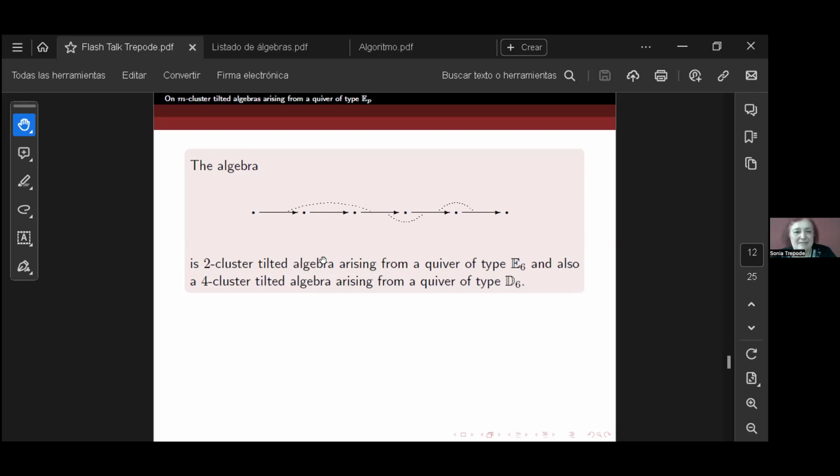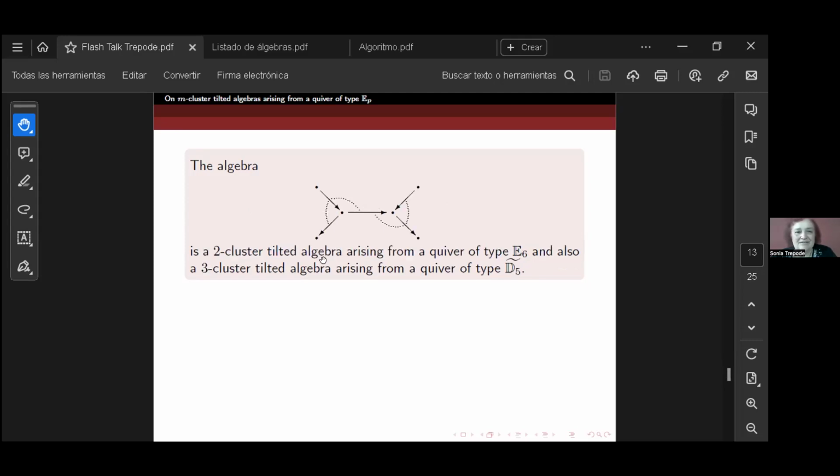And also this example, here we have a two-cluster tilted algebra of type E6, and also it's a four-cluster tilted algebra arising from a quiver of type D6. This is E6 and D6. And also this example, a two-cluster tilted algebra of type E6 and a three-cluster tilted algebra of type D5 tilde. Then the quiver is not well defined. We don't know yet why this happens, but the same algebra can arise from different quivers. This is one of the differences.